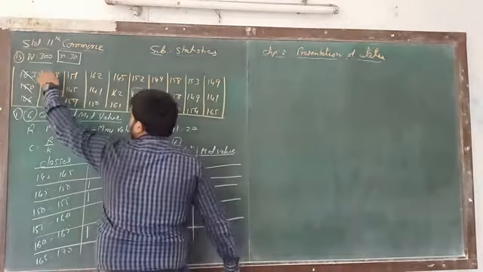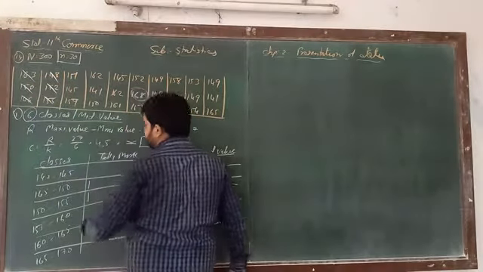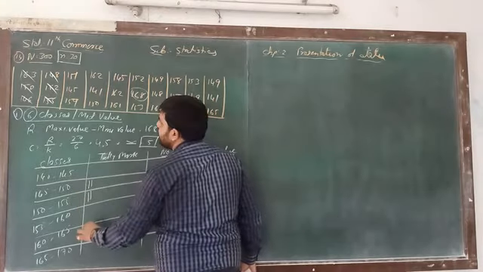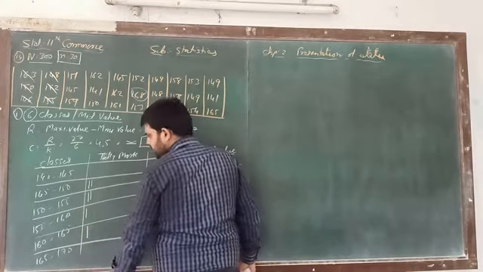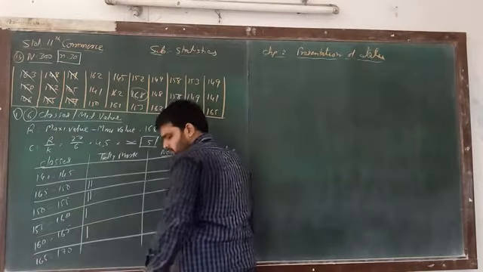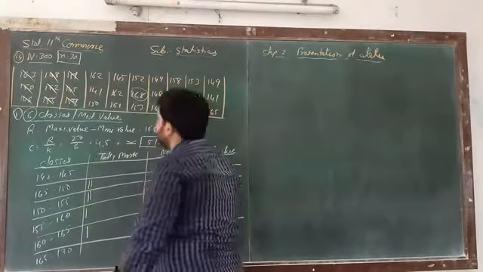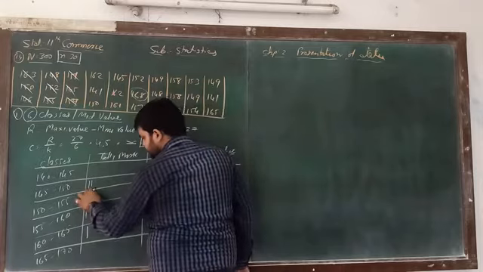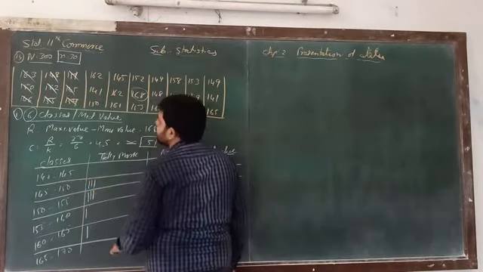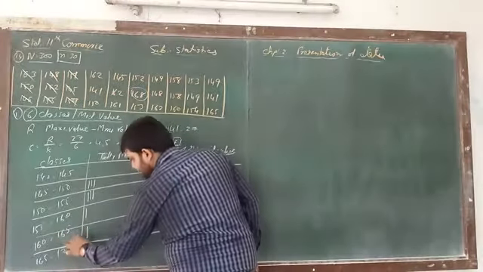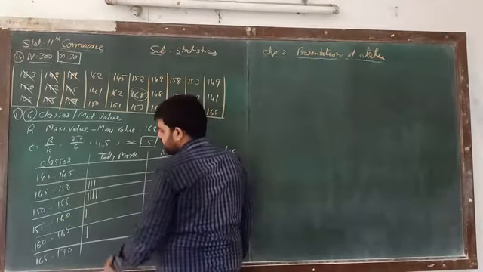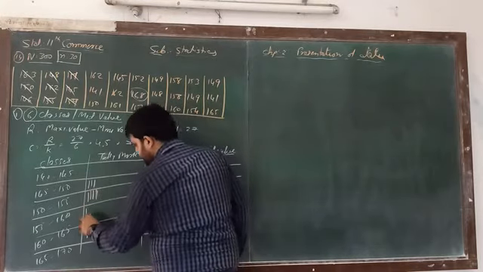Then 148, 152, 155. 148, 152, and 155. Okay. 151, 145, 159. So in the third row, 151, 145, 159, and 159 is between here.